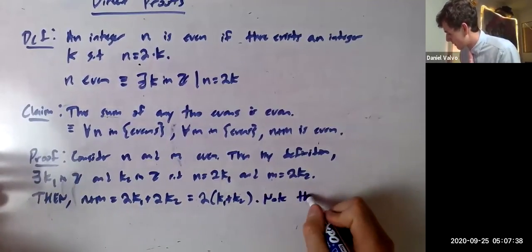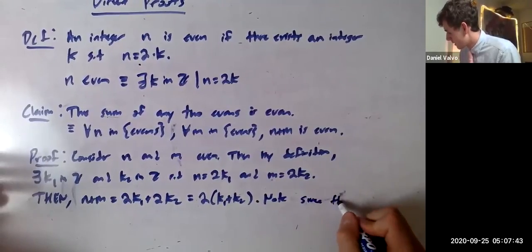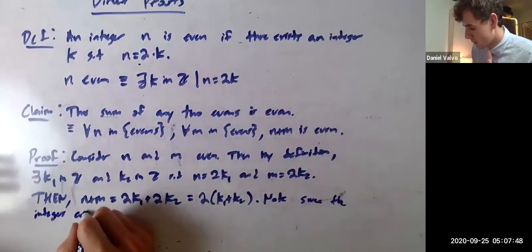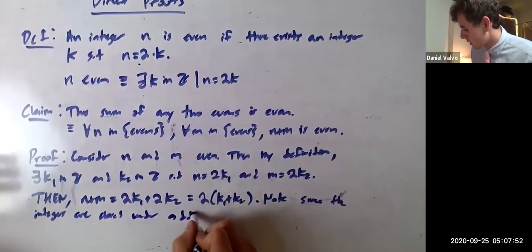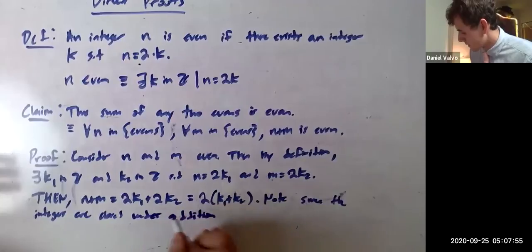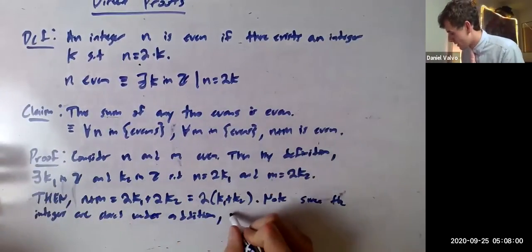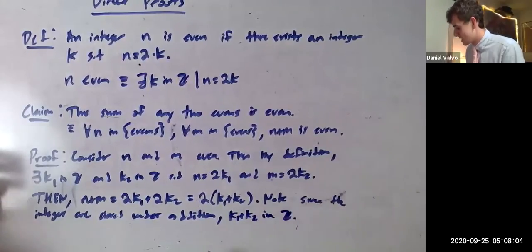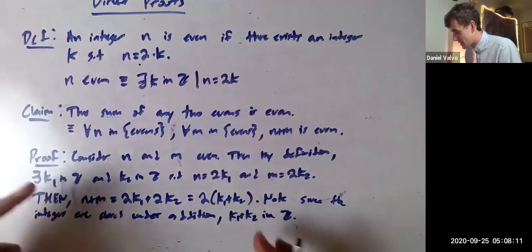Note, since the integers are closed under addition, that just means if you add any 2 integers together, you get another integer. We're going to talk about that next time. k1 plus k2 is in Z. So k1 plus k2 is itself an integer. So then we just wrote n plus m as 2 times an integer.